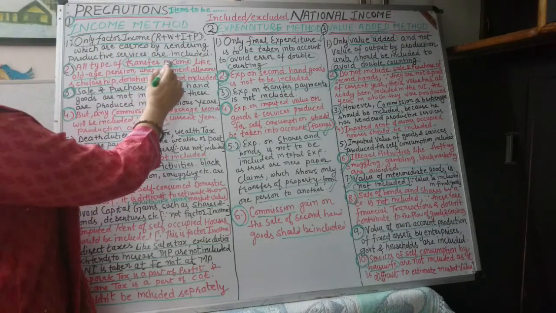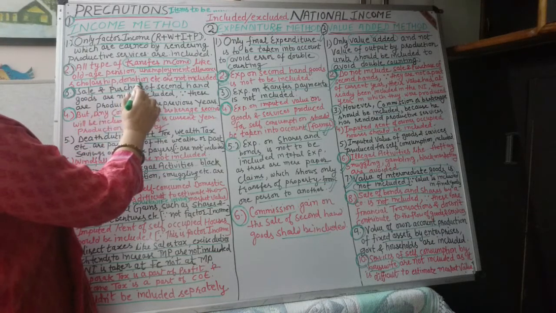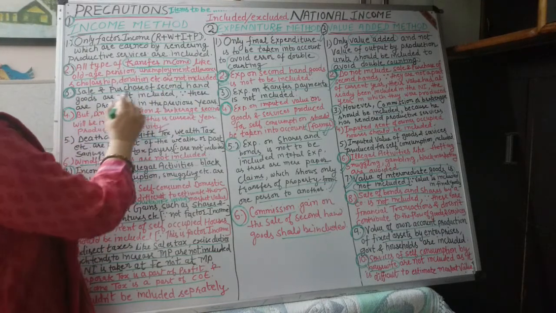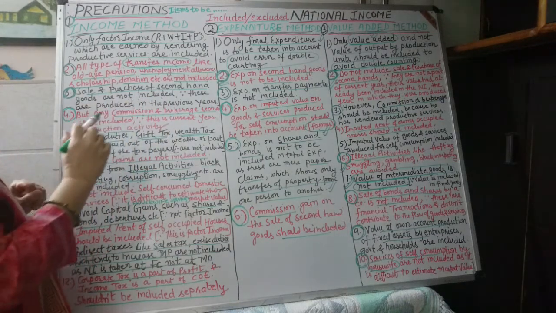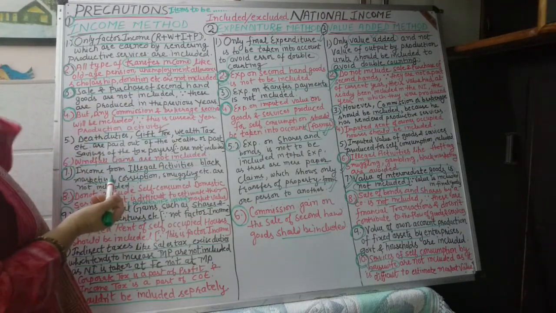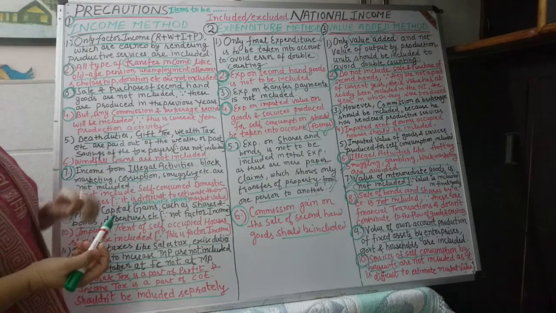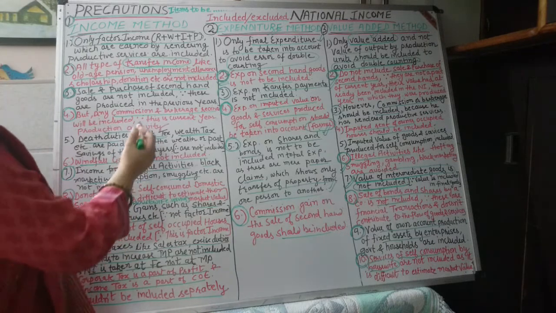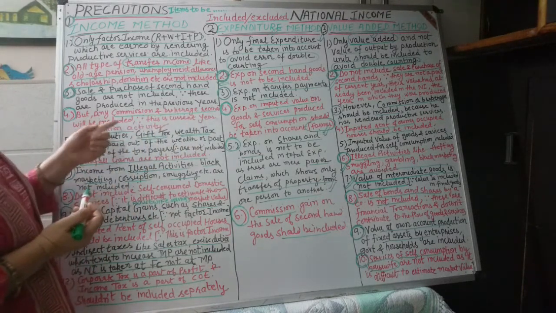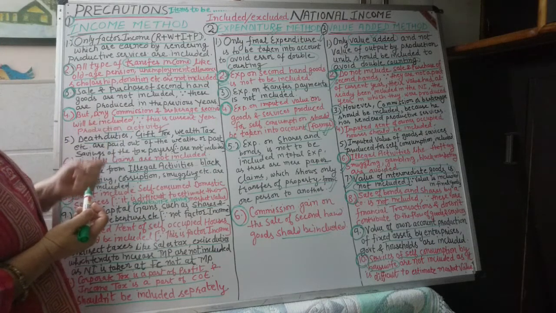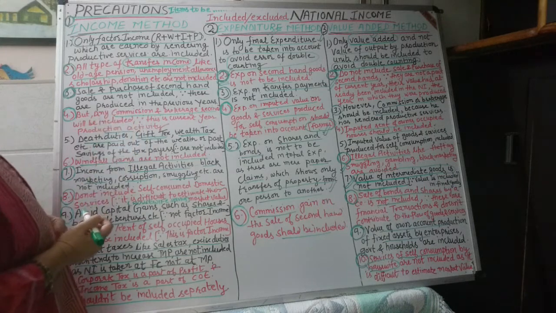Number two, transfer income. Old age pension, unemployment allowances, scholarship, donations will not be included. Sale and purchase of second hand goods will not be included because these are the production activities of previous year and their value has been estimated in the year in which they were produced. But the commission and brokerage received from the sale and purchase of second hand goods will be taken into account because this is current year production activity.